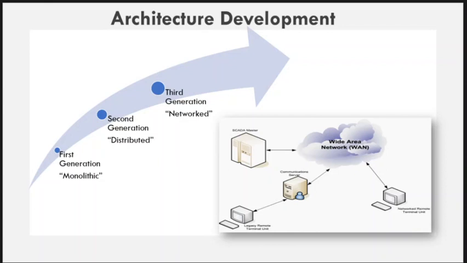Various types of communications are used here, such as WAN, wide area network, local area network, field bus, then Modbus, DNP3 protocol, and the main feature of this generation is to use the TCP/IP protocol to communicate between the SCADA master, main terminal units, and RTUs or the different devices, means to communicate between the different devices over the